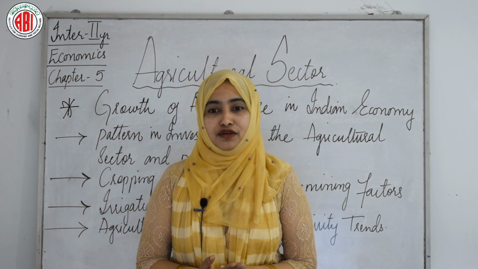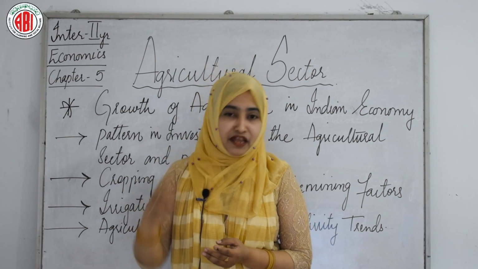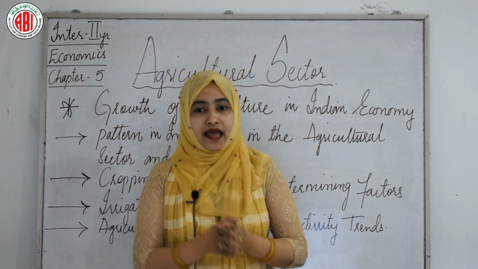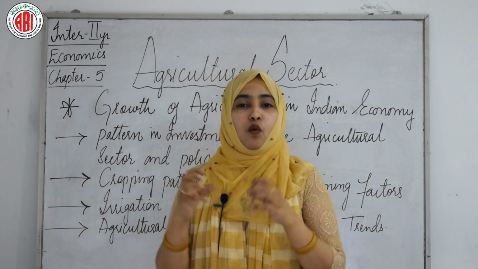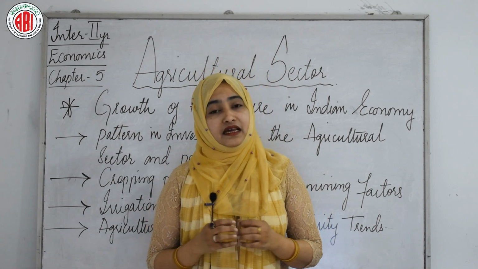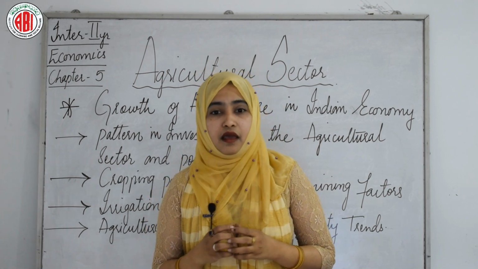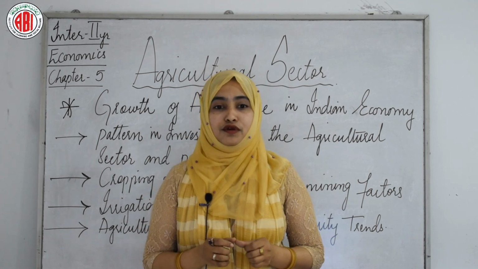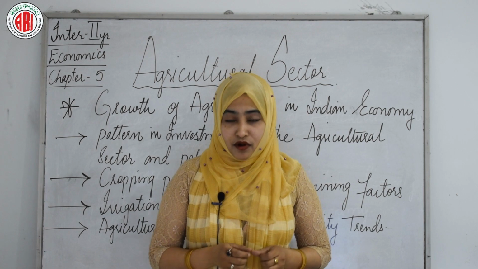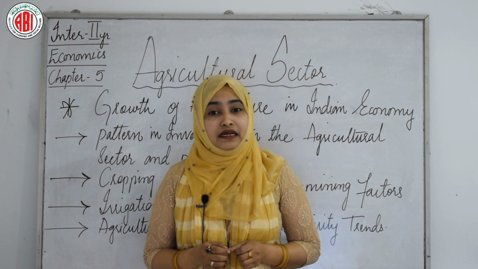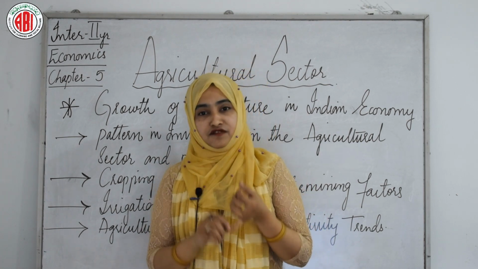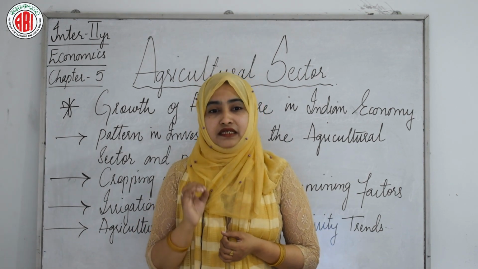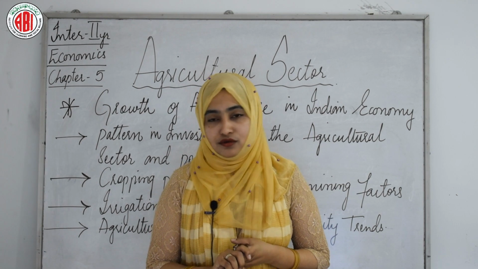Unfortunately, the irrigation potential created has not been fully utilized, and the gap between the potential created and actual utilization was widening. India has the largest irrigated area among all the countries in the world, and this has greatly contributed to the increase in food grains production from 51 million tons in 1950-51 to 257 million tons in 2012-13.